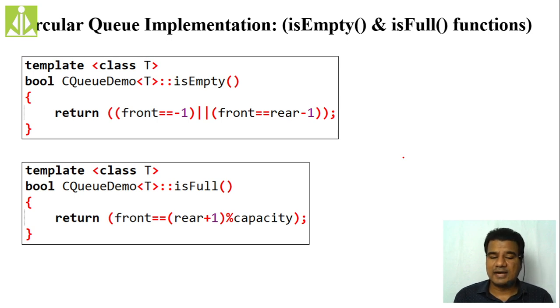So whenever we are checking whether the queue is full or not, we have to check rear plus 1 modulo capacity, because rear will move all around the circular queue. If rear plus 1 modulo capacity is exactly equal to your front, then we consider the queue as full.